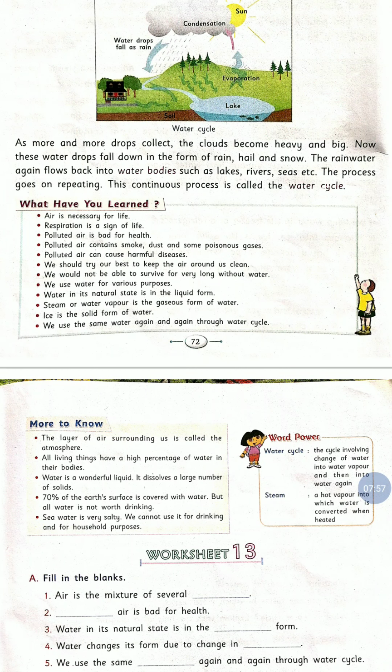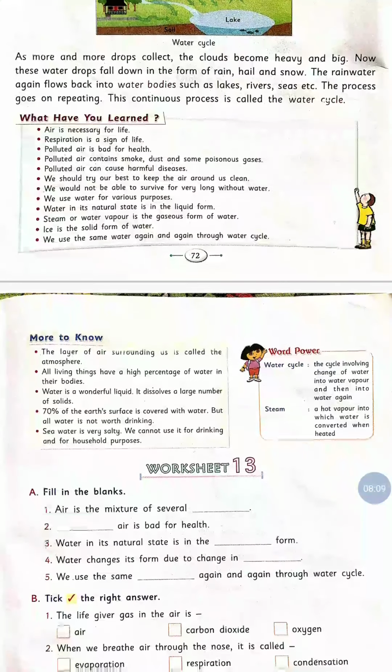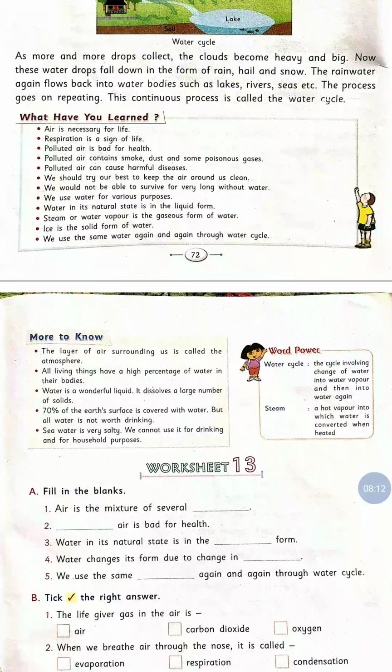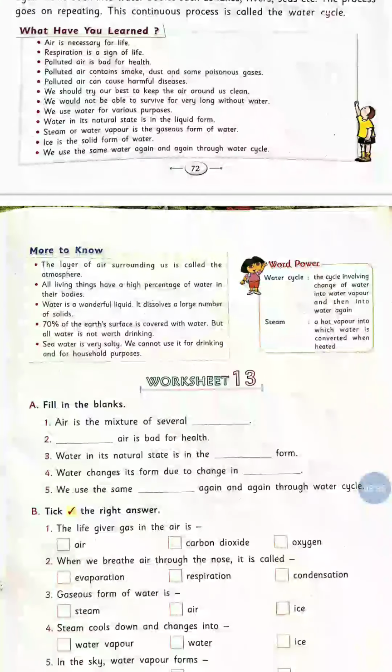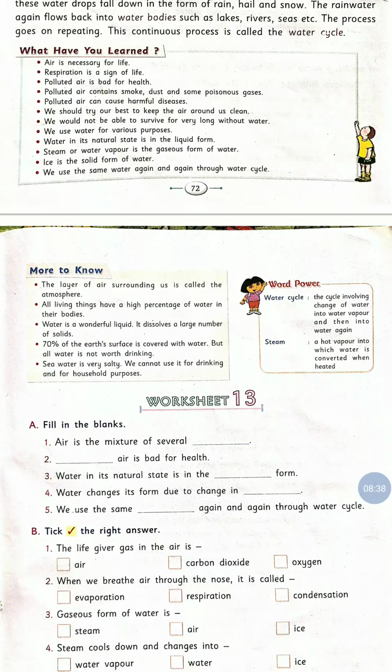The layer of air surrounding us is called the atmosphere. What is the definition of the atmosphere, my dear children? The layer of air surrounding us is called the atmosphere. All living things have a high percentage of water in their bodies. Water is a wonderful liquid. It dissolves a large number of solids.